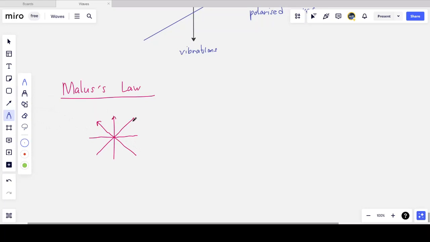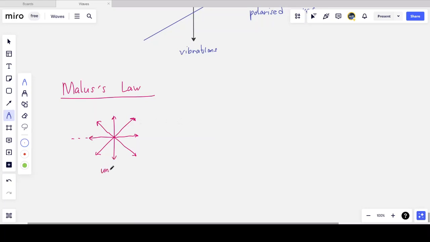So unpolarized light, as you may know, the electromagnetic wave is an oscillation of electric and magnetic fields. And so let's say whatever the particles of an electromagnetic wave are, they are moving in or vibrating in all different directions.